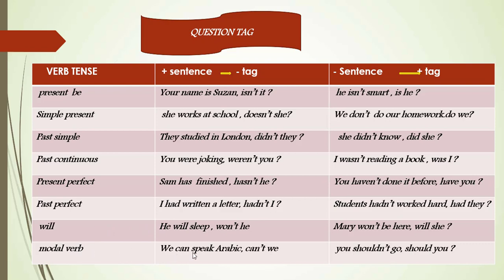Here we can speak Arabic. We can speak Arabic, can't we? Can speak is positive, and can't we is negative. So here we have a positive sentence and the question tag is negative: we can speak Arabic, can't we?